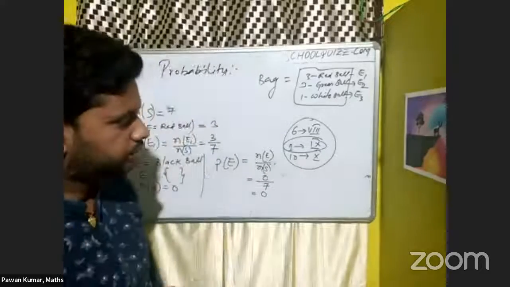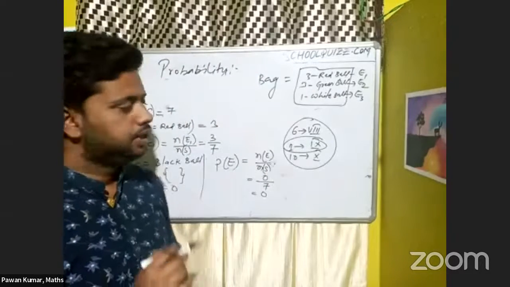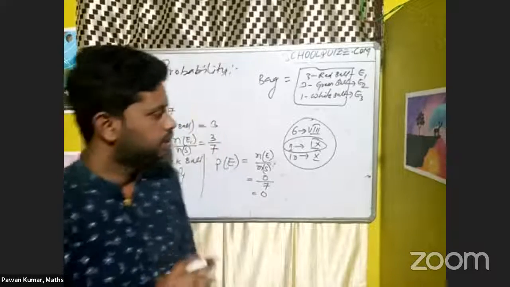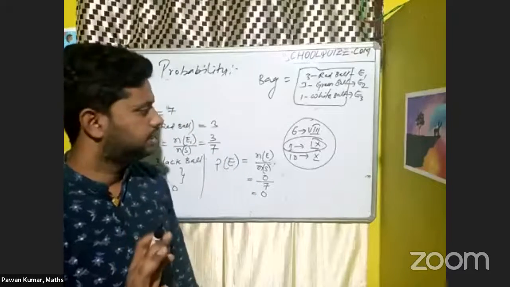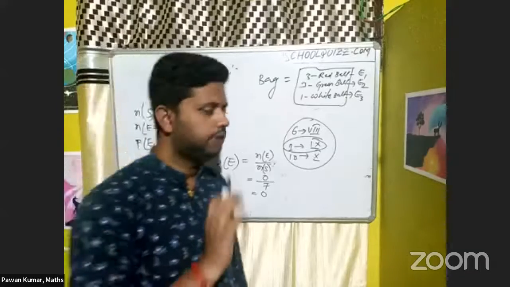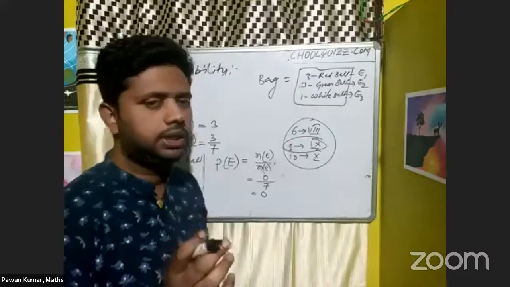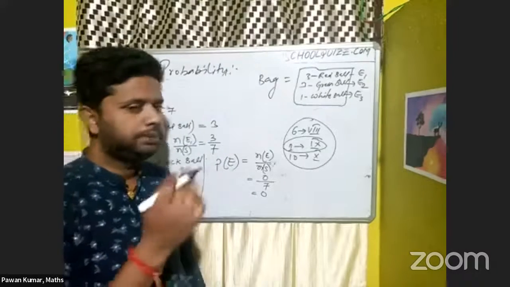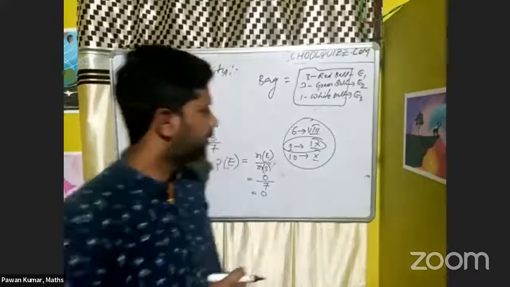It may occur in the first attempt also. That is what we need to understand. If one member is there, then there is some certain probability of obtaining it.